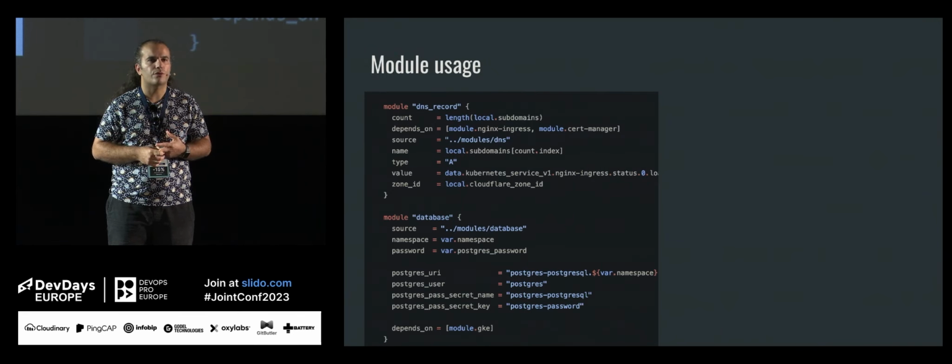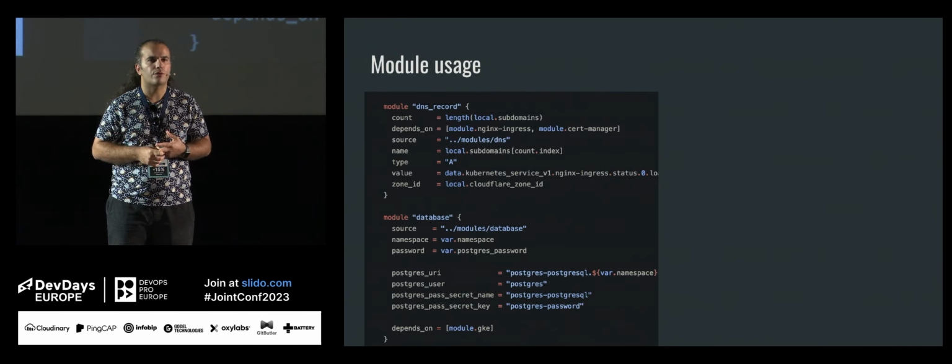Now in my control plane definition, when you take a look at that, I am saying module. Two examples of the modules: one is DNS record and another is database. In DNS record, as you can see, I am referring to a module that is relatively in my current project. And I provide a couple of parameters there. Some of them come from variables and some of them come from data.